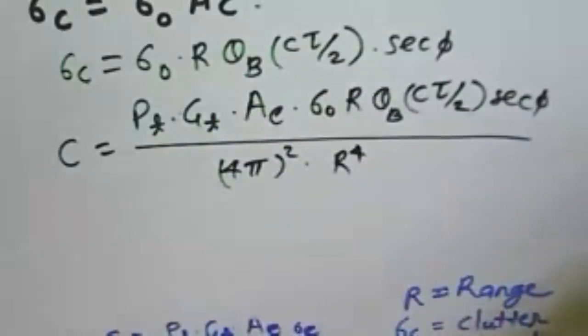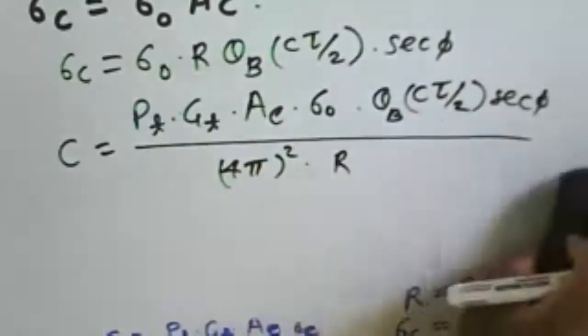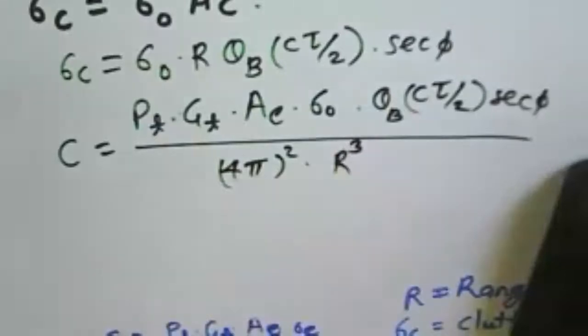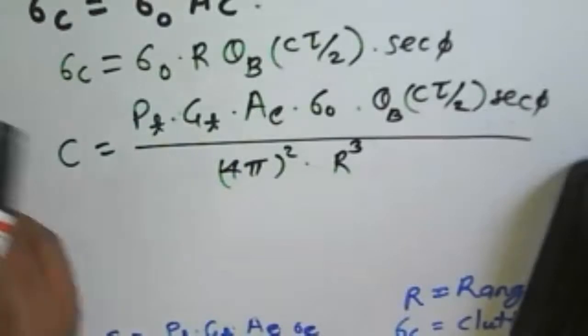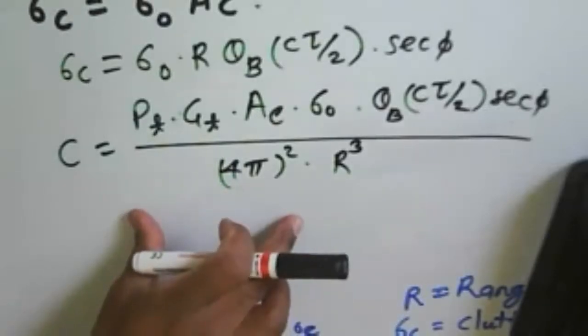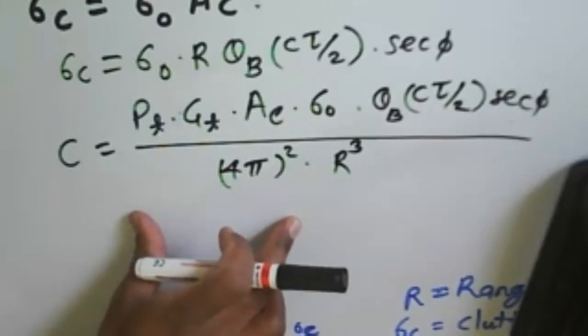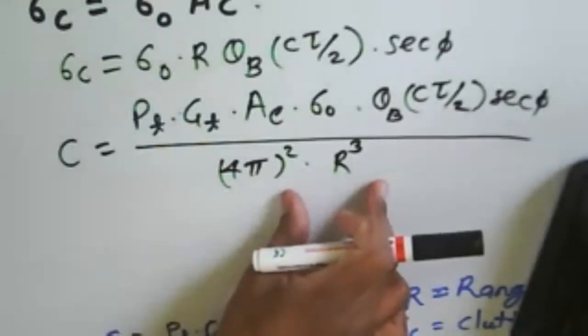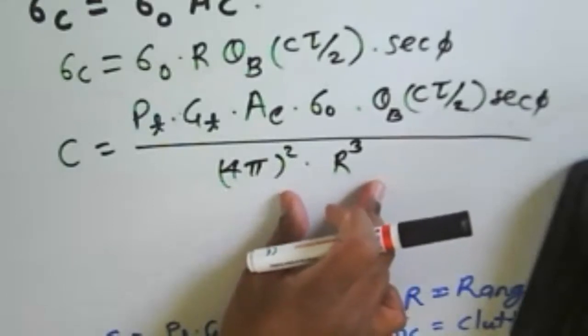Okay, so this one is about the final equation. So in this, instead of R raised to 4, there will be R raised to 3 here. So this one is about what? An echo received from the surface clutter. Okay, echo received from the surface clutter, and that will be inversely proportional to the cube of the range here.